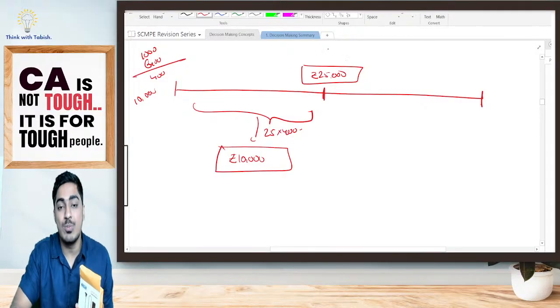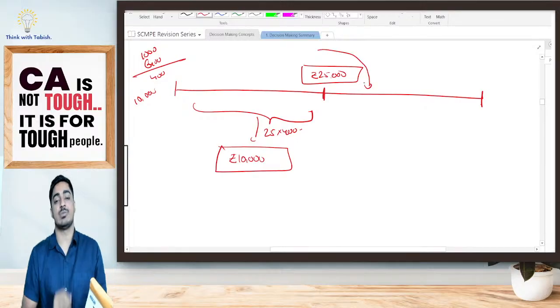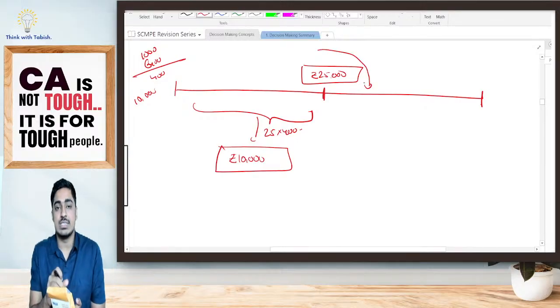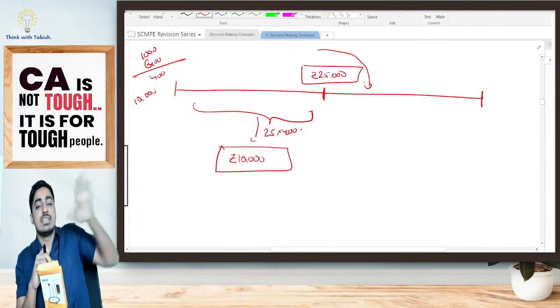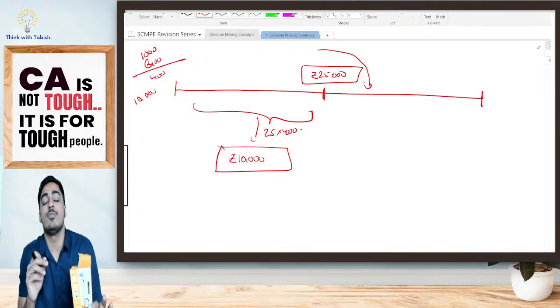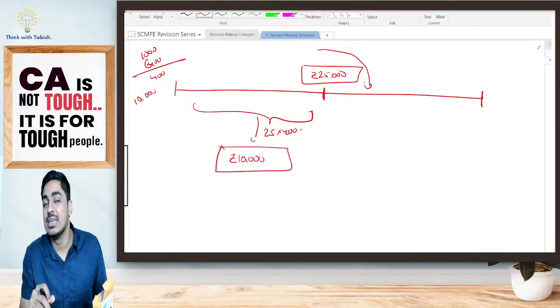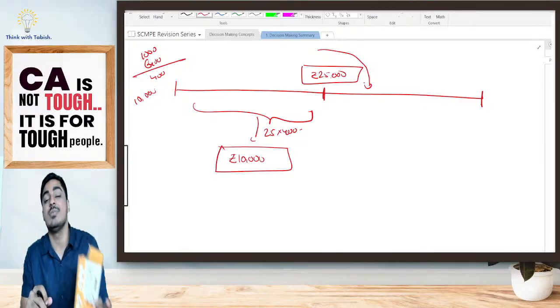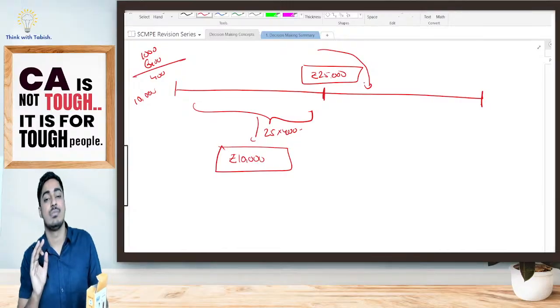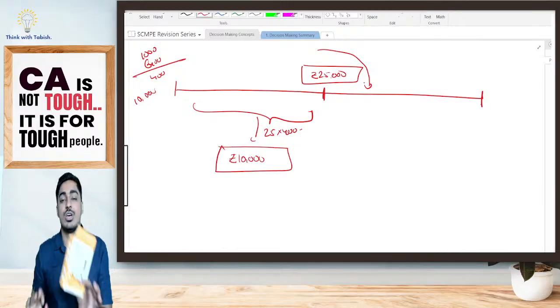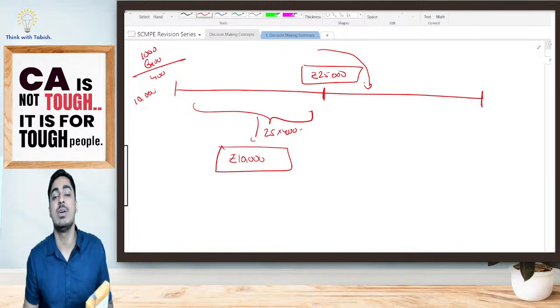Now I have sold one more unit. The 26th customer has come. I am getting 1000 rupees. I have to pay a variable cost of 600 rupees. How much will be left with me, students? 400 rupees. What is this 400 rupees going to be? This 400 that is there with me is going to be my profit, because I've already paid my fixed cost. Whatever is left with me will be my profit.